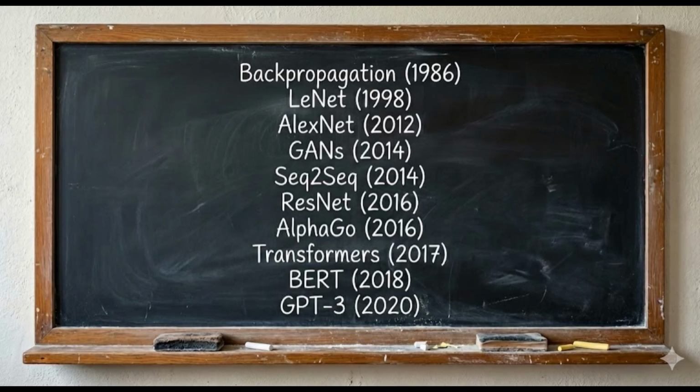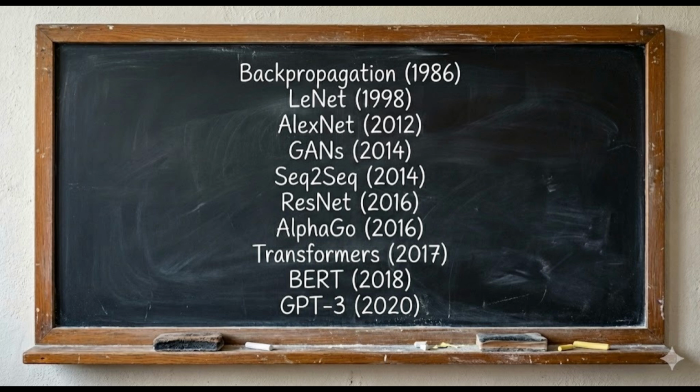1. Backpropagation, 1986. The engine of deep learning. 2. CNNs, 1998. Computer vision begins. 3. AlexNet, 2012. The deep learning revolution. 4. GANs, 2014. AI learns to create. 5. Seq2Seq, 2014. Neural machine translation. 6. ResNet, 2016. Training very deep networks.